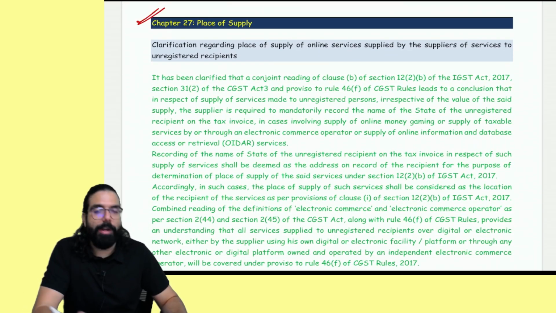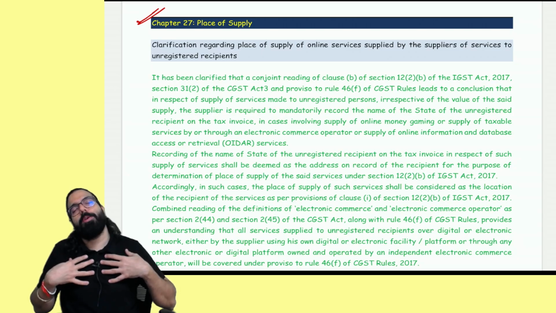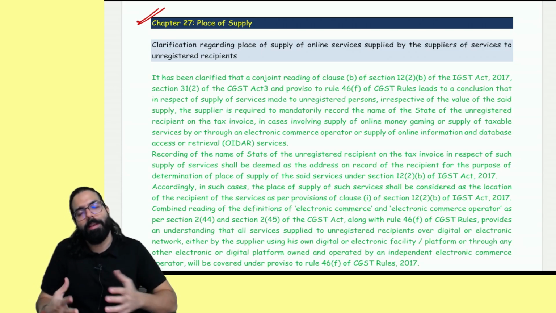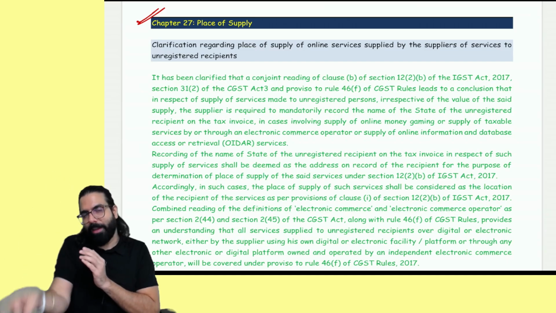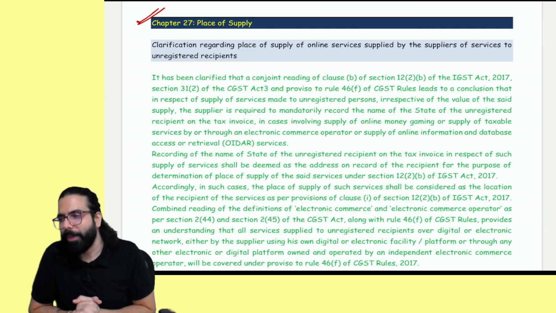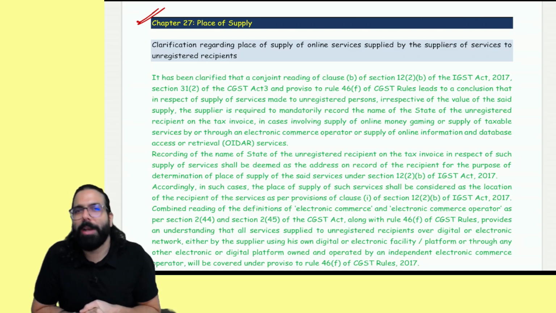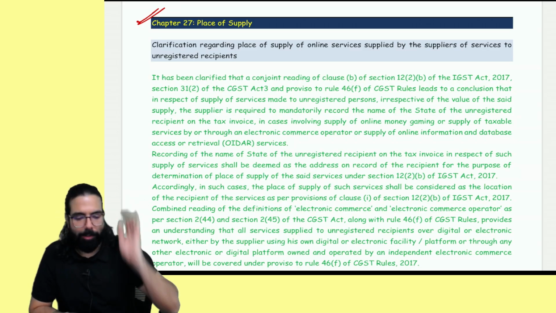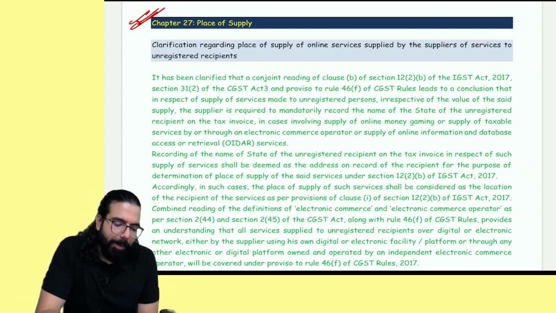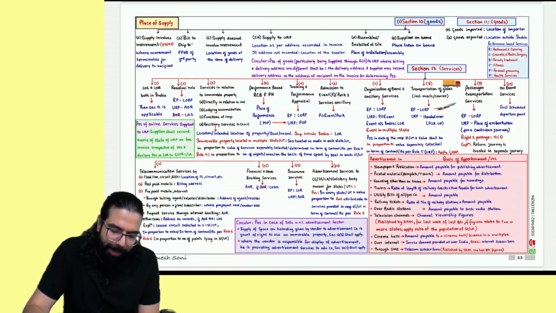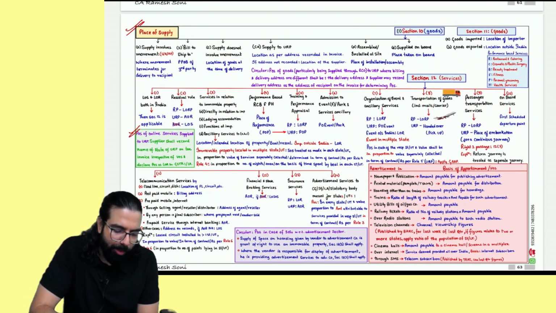I think they have just gone ahead and added the word that if you are an e-commerce operator who is liable to collect TCS and these mistakes are done, then you will be liable for penalty. Nothing. They had already earlier also meant the same thing, but these words were missing. Now they have gone ahead and completed those words. In the place of supply chapter, they have gone ahead and told one small thing.